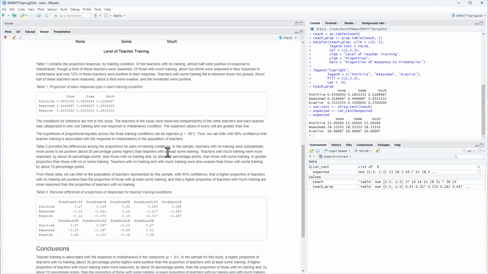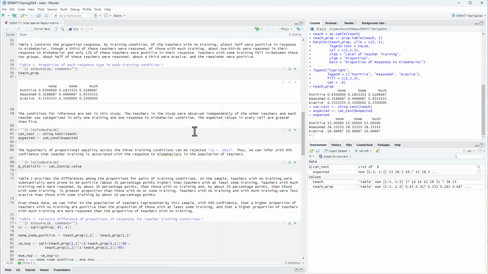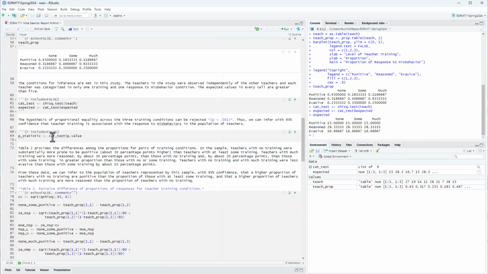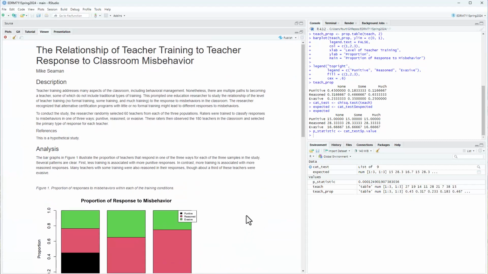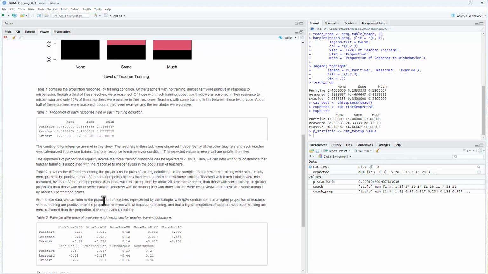p-statistic here, less than 0.001. Where did that come from? Well, if you come down here, I actually used it for the same chi-square test. On line 62 is where I saved the data from the chi-square test. I used that same saved data and obtained the p-statistic here. And if you look over here in the environment window, here's my p-statistic of 0.000124, which is why I just expressed it as less than 0.001.